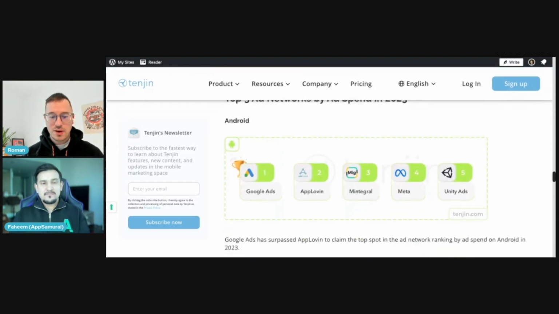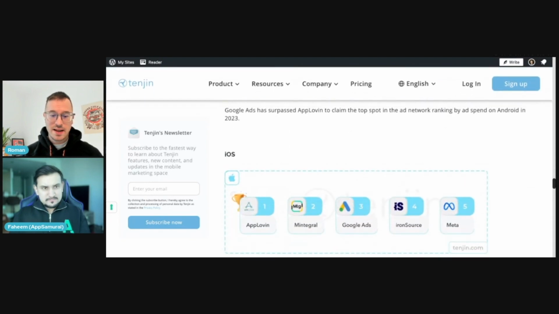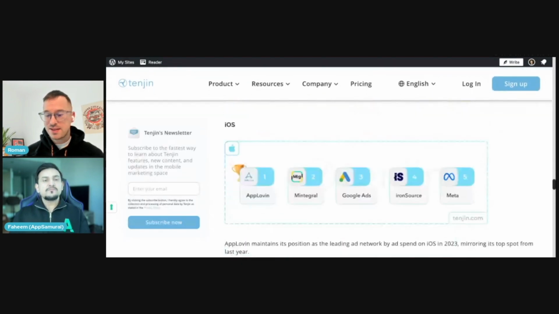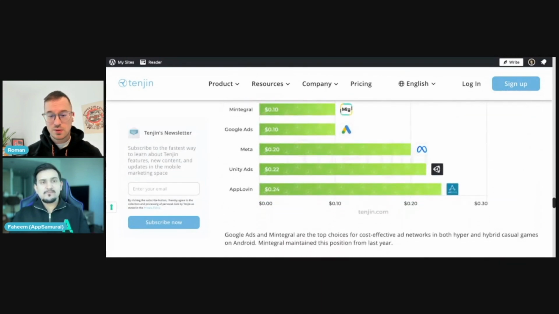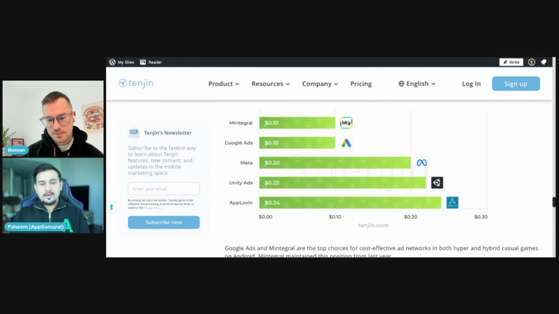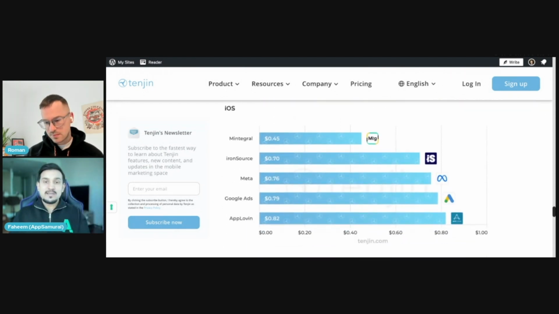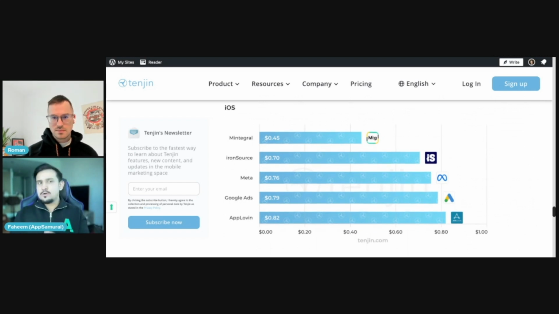Any comments around the ad network rankings or the ad types, or maybe something that you haven't seen here but you observed on your own? So one thing that we did find, especially with our version of the hybrid casual analysis, was regarding the channels of acquisition, as you mentioned. Of course, AppLovin and all the leading channels that you have highlighted are the main go-to channels for any developer to test a hypothesis or for a soft launch.